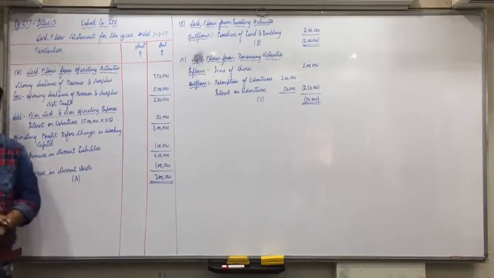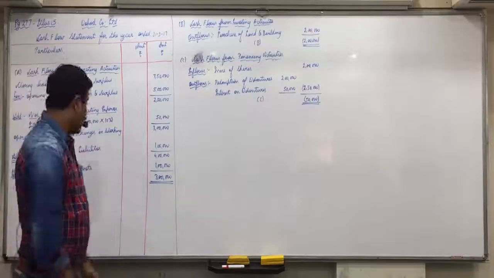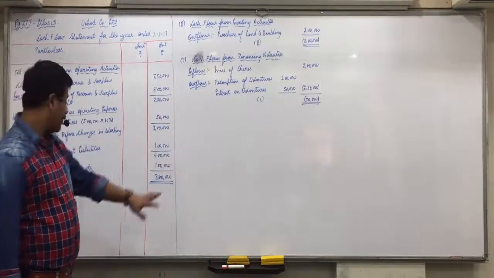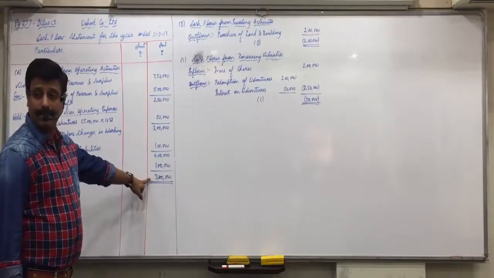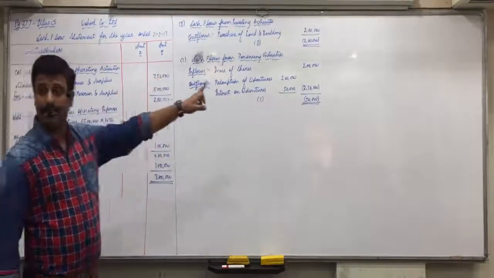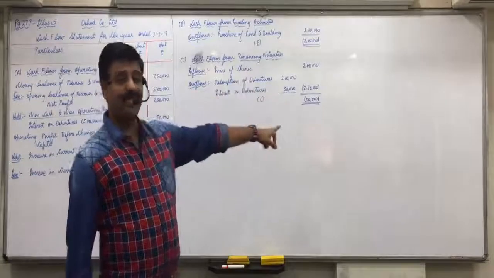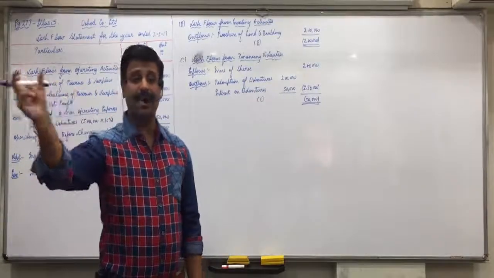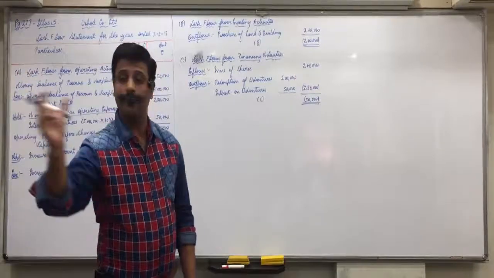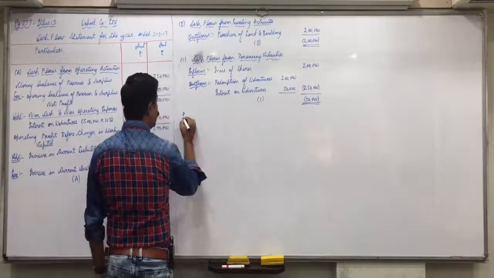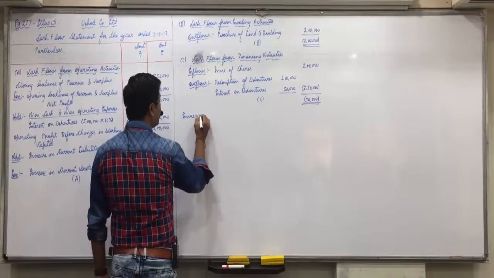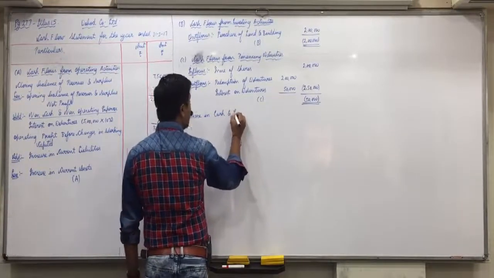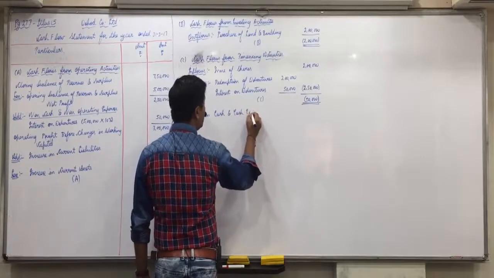Okay. Now, if we do A plus B plus C, 3 lakhs minus 2 lakhs minus 50,000, do you get 50,000? Is that the change in cash or not? So you'll call it increase in cash and cash equivalents.